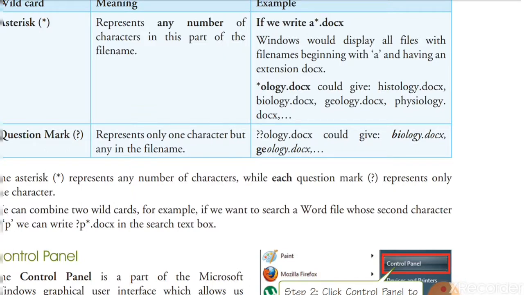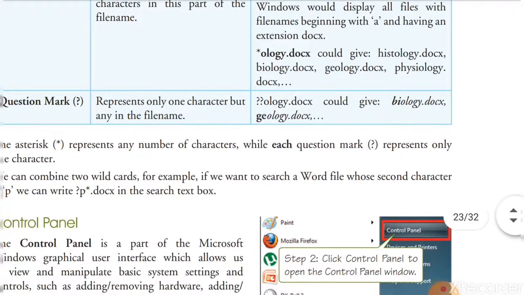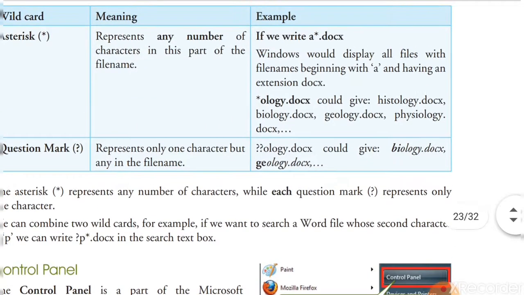The first character must be A. After that the star represents a group of any characters, and .docx is fixed. So the file name must start with A and the extension must be a document file.